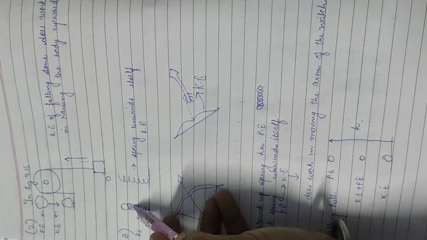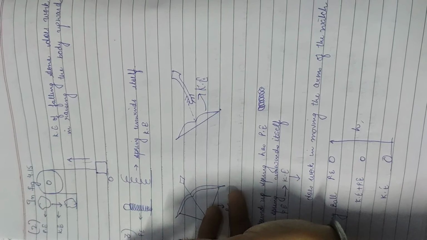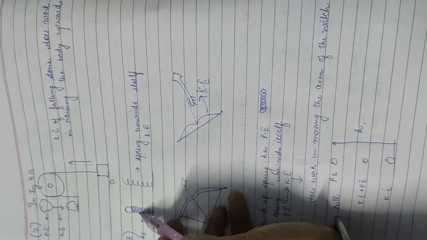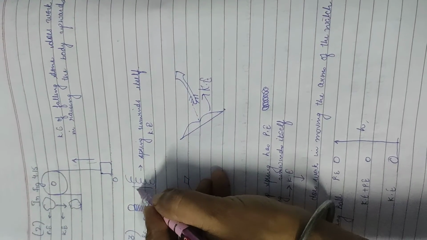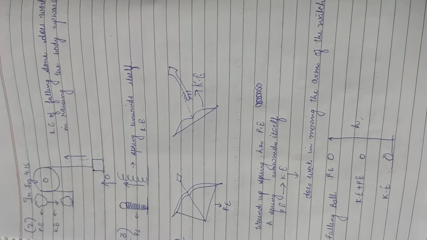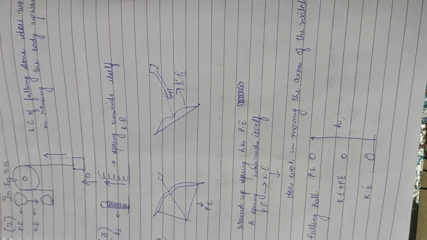You are changing its position. So when I leave this ball, what will happen? This potential energy in the spring changes into kinetic energy and the ball moves up.